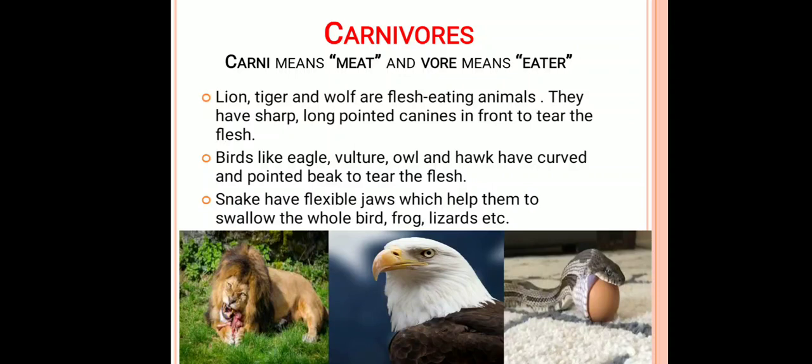And next, snake is also a carnivore animal. How do they get their food? They have a very flexible jaw structure which helps them to swallow the whole animal or bird or frog, lizard or the egg. Here you can also observe this in the picture.